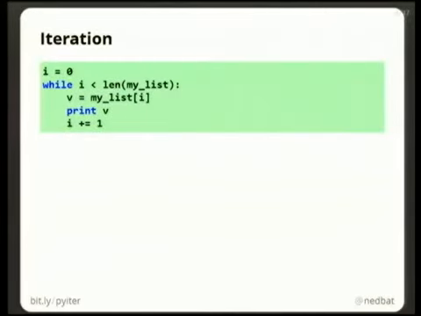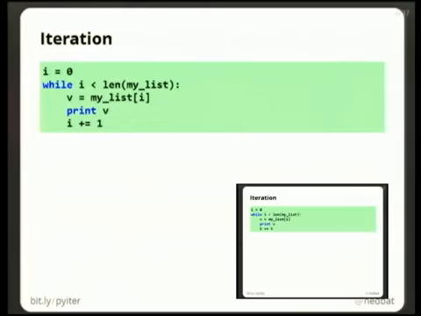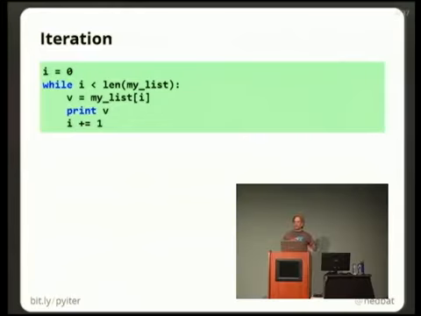So let's talk about iteration basics. This is an example of a loop. Let's say you have a list. You want to iterate over all the values in the list and print out all the values. You can start a counter at 0. You can loop as long as the counter is still within the range of the list. You can get the element out of the list. You can print that value, and then you can increment i to go on to the next element so that you can go back to the while loop and it continues around and around.